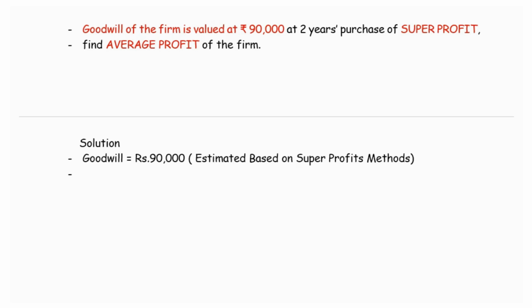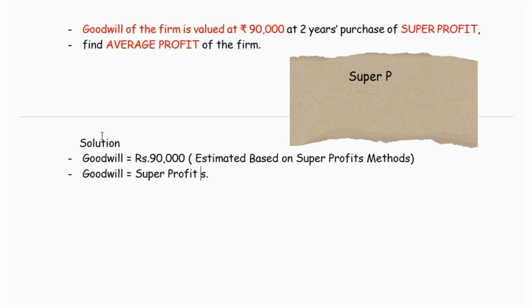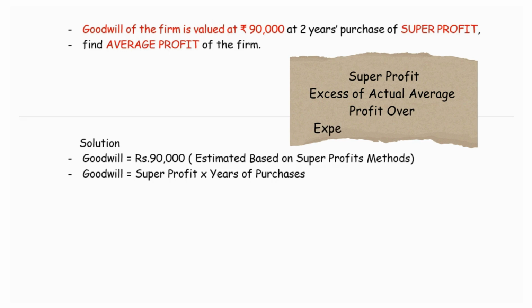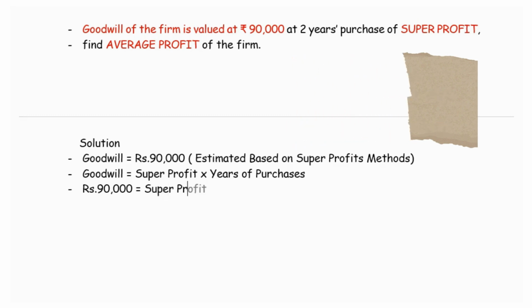Now we know that goodwill through the super profit method is super profit multiplied by years of purchase. Goodwill is given as rupees 90,000, and we are to calculate the super profit.